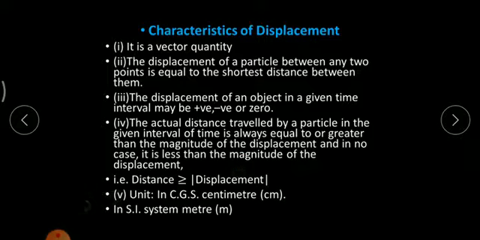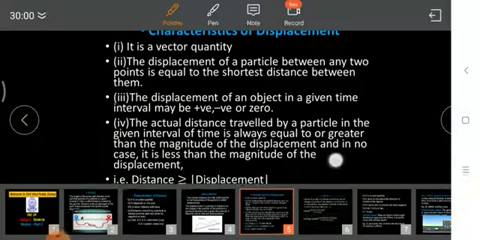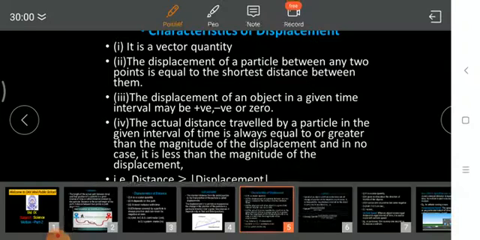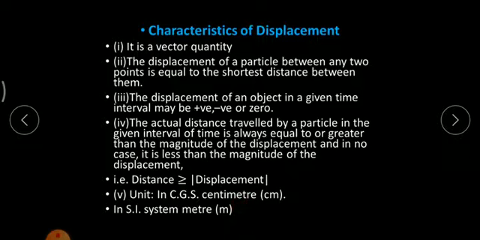Now some more about units for measuring displacement, that is in CGS. In CGS we represent displacement in terms of centimeter, whereas in SI unit we represent displacement in terms of meter. So for distance and displacement, both SI and CGS units are one and the same. In previous slides we were discussing distance, where also the SI and CGS units were meter and centimeter. Here also for displacement, the SI and CGS units are meter and centimeter.